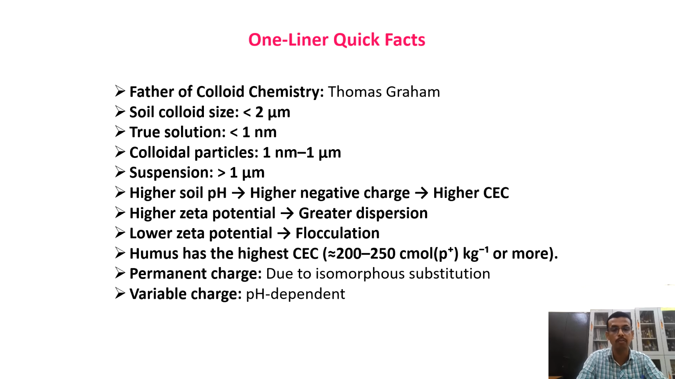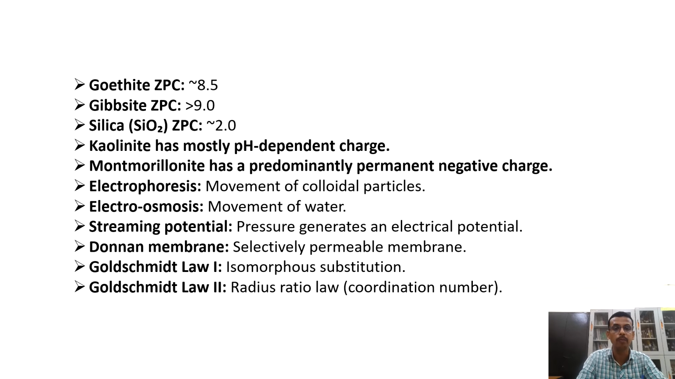Permanent charge is due to isomorphous substitution. Variable charge is developed due to pH dependent charge. Goethite ZPC 8.5, gibbsite ZPC more than 9, silica ZPC is 2. Kaolinite has mostly the pH dependent charge. Montmorillonite has a predominantly permanent negative charge.